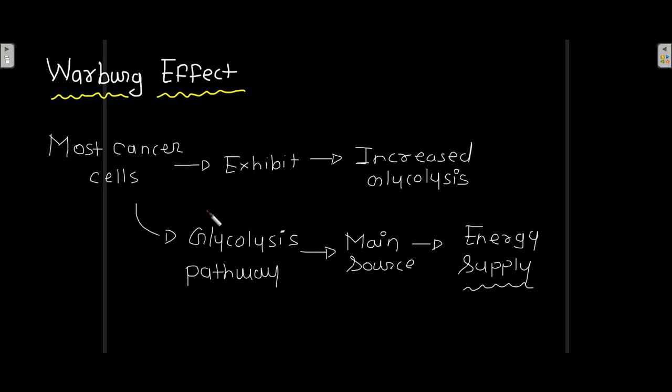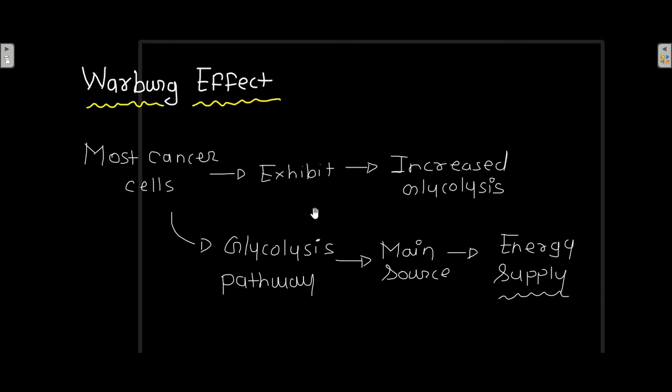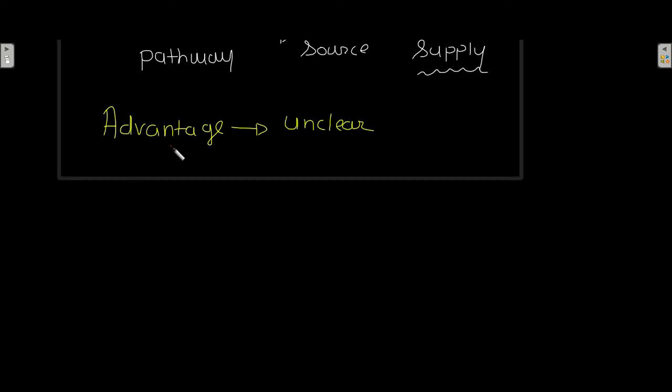So that is the reason why they do more glycolysis. The cancer cell exhibits increased glycolysis, and this phenomenon is known as the Warburg effect. What advantage the cancer cell gets from exhibiting this Warburg effect is unclear.